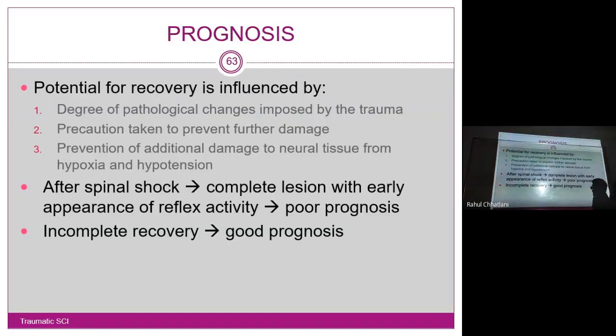So potential for recovery is influenced, first, by the degree of pathological changes imposed by the trauma. Because of the trauma, because of the reason why the patient has spinal cord injury, how much pathology there is, that means also the level of injury. That will always determine what will be the prognosis. Second, precaution taken to prevent further damage.